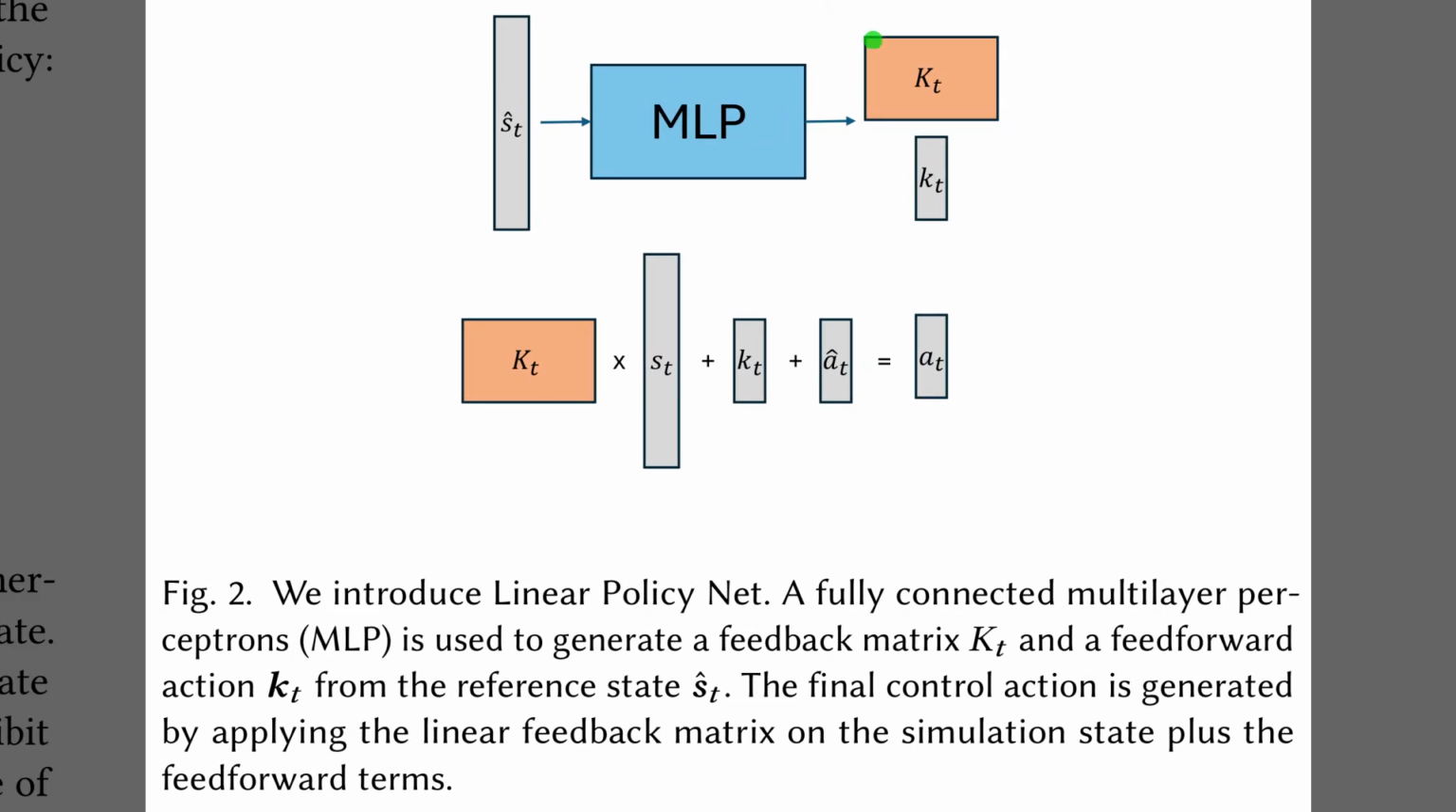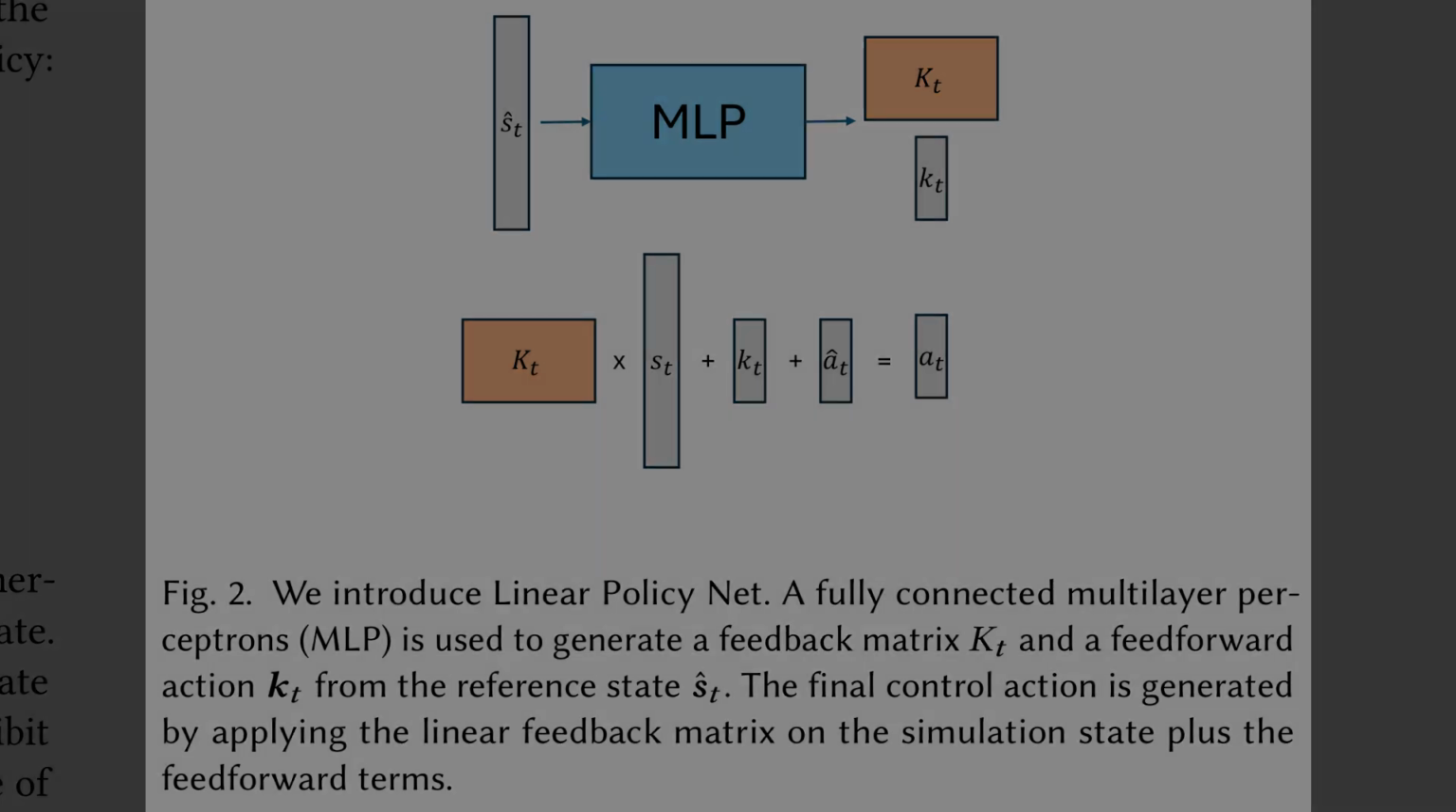Figure 2 details the architecture of the linear policy net. In the top section, a neural network takes a reference state, not the current simulation state, and outputs a feedback matrix, KT, along with a feed-forward term, KT. Then, as the equation at the bottom illustrates, these parameters are applied linearly to the current simulation state to determine the final action. This structure is key because it makes the smoothness penalty, or Jacobian, trivial to compute.